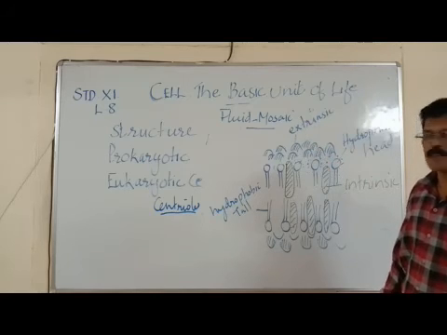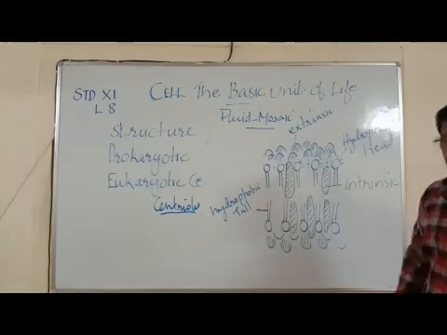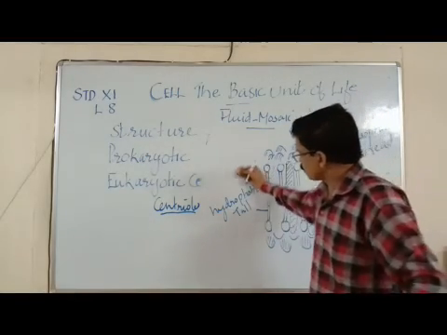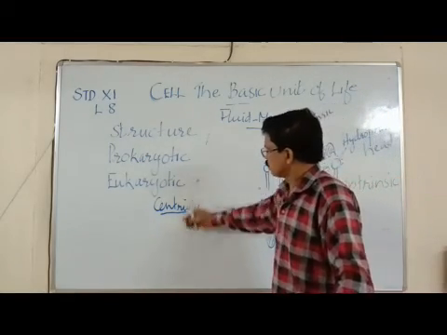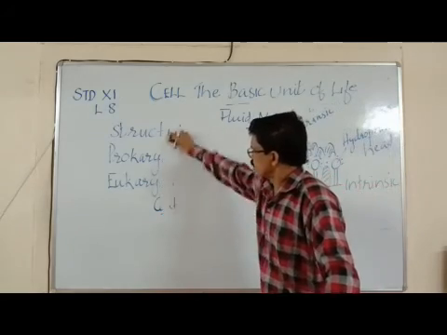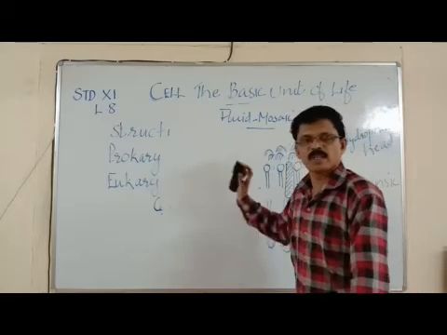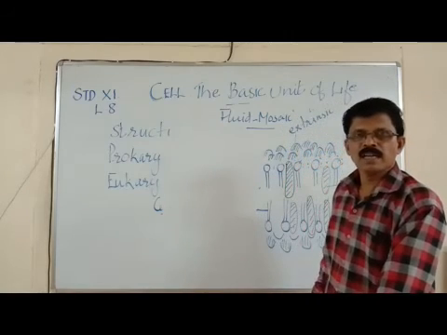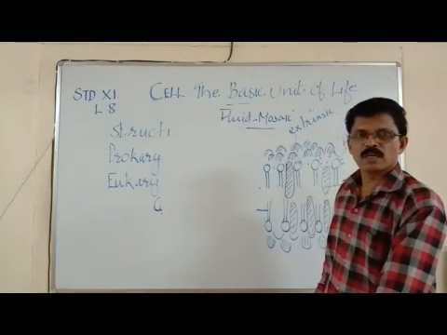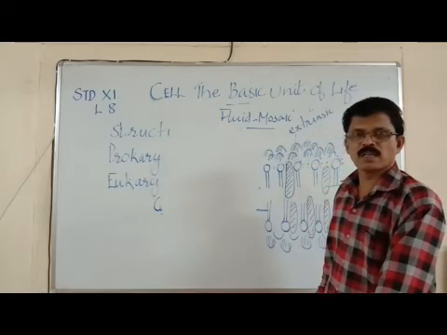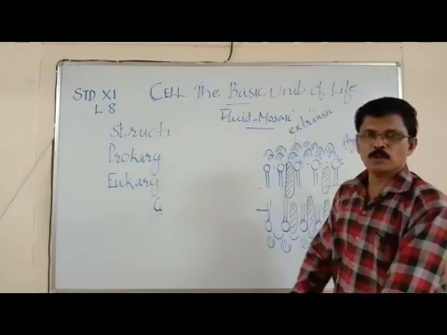And the plasma membrane shows many functions. You know what the functions of the plasma membrane are? The plasma membrane acts as a channel through which various molecules can be diffused. So diffusion takes place through the plasma membrane. There are two types of diffusion, facilitated diffusion and normal diffusion.